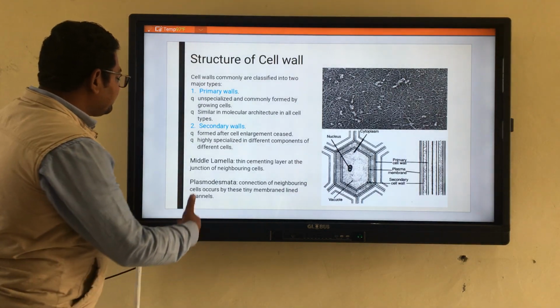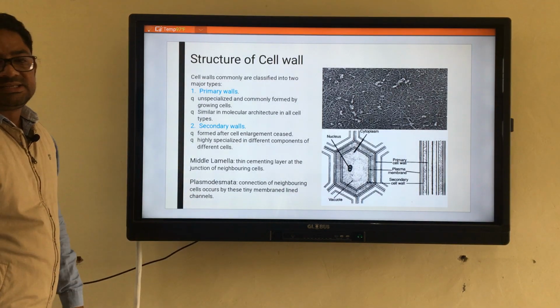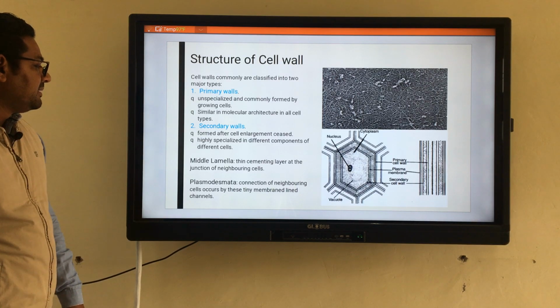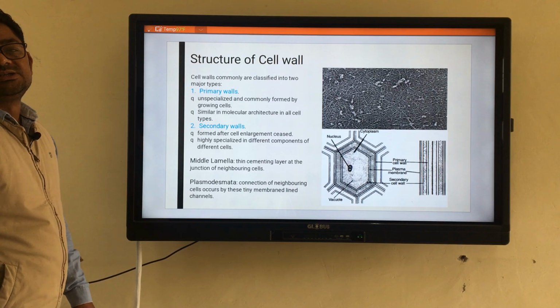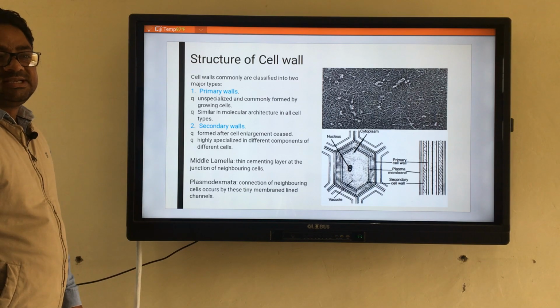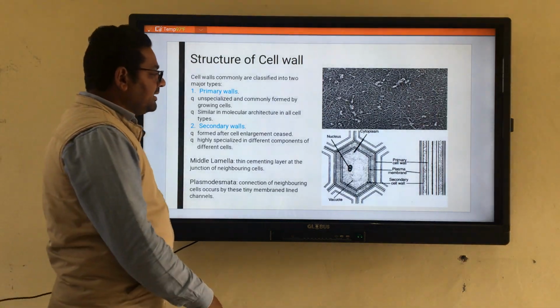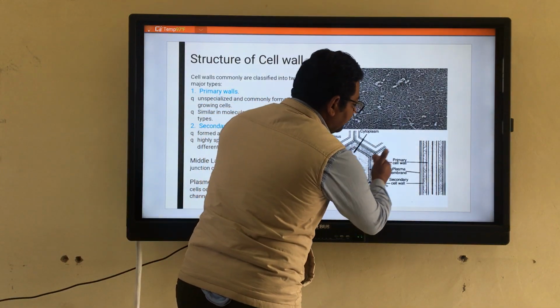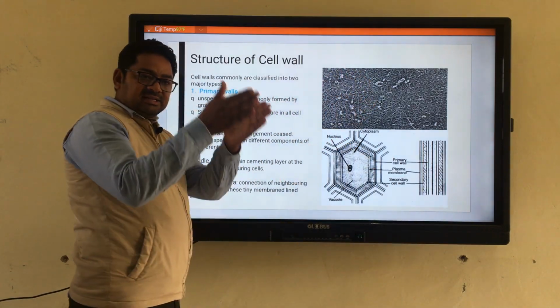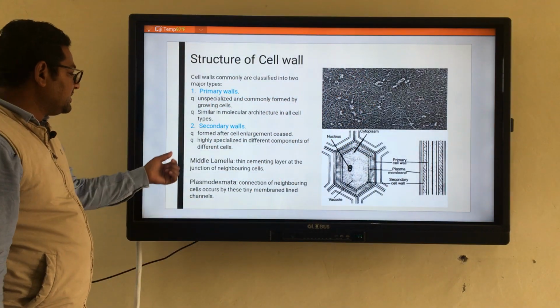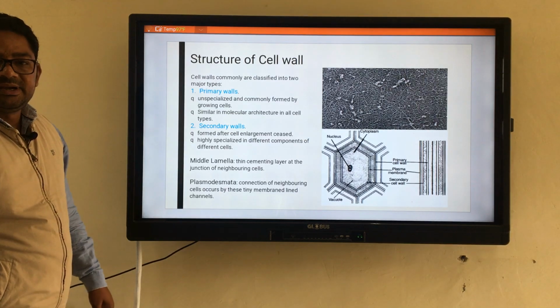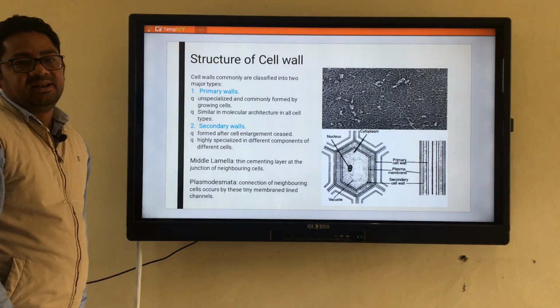After that, the middle lamella is nothing but a cementing layer at the junction of two cells, or at the junctions of neighboring cells. It means if one cell is in contact with another cell, then in between these two cells there is a cementing material, and this cementing material is named the middle lamella.